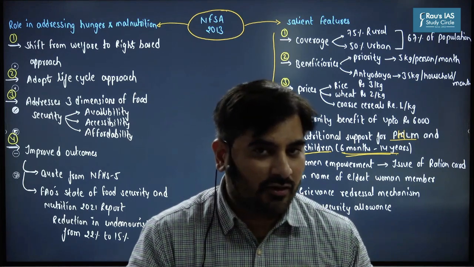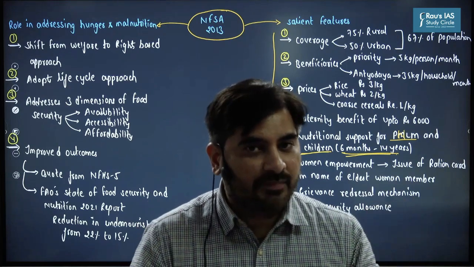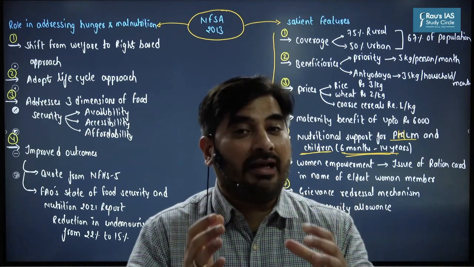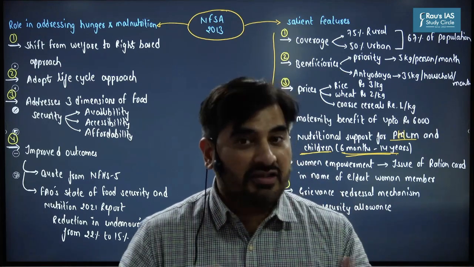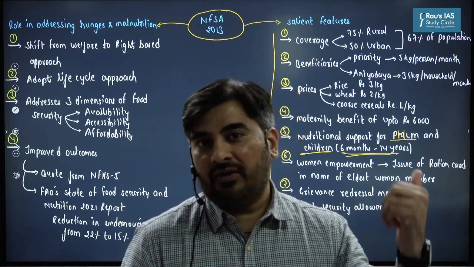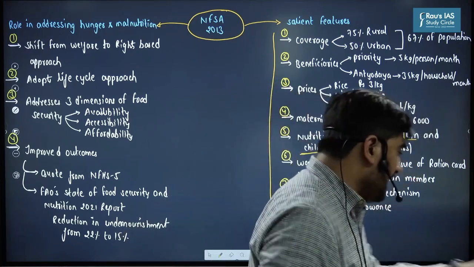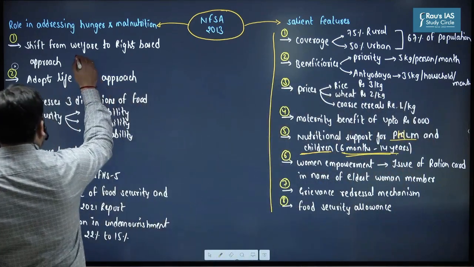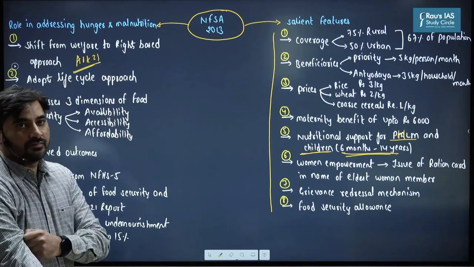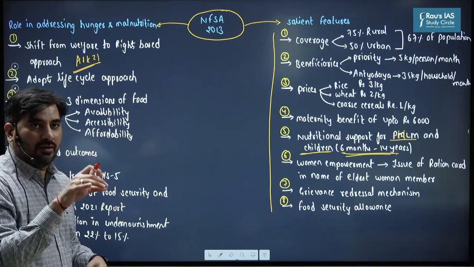Article 21 of the Indian Constitution provides for the right to life. And the right to life, as interpreted by the Supreme Court, means having a meaningful existence, which includes the right to education, right to health, right to work. And here we have the right to food. So in a way, this legislation has strengthened Article 21 of the Indian Constitution. You have to incorporate such articles also, Article 21 of the Indian Constitution.